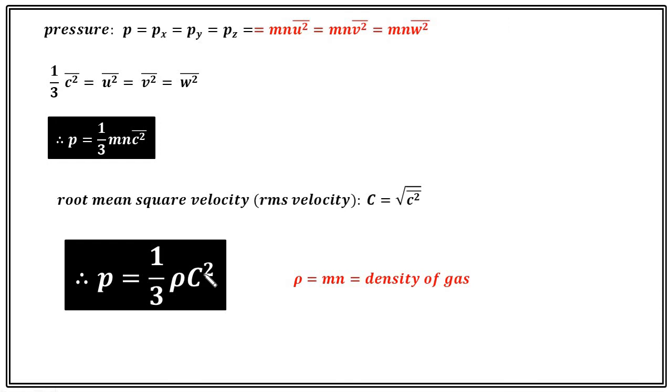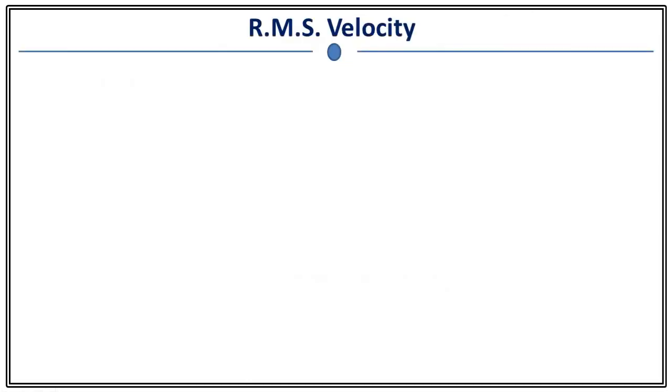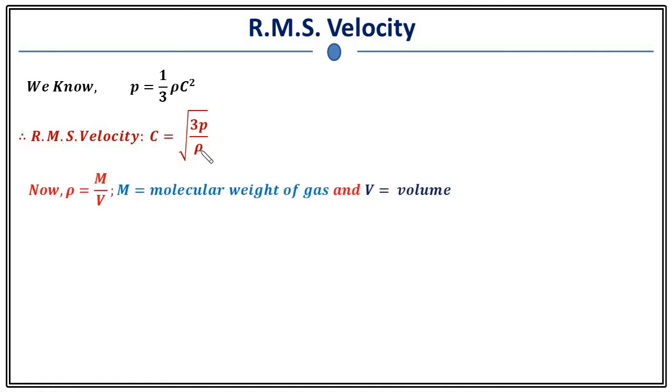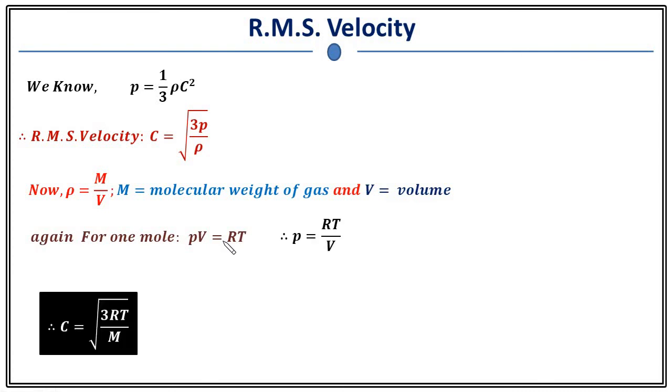Now we will try to derive some important relations. First is RMS velocity. We have just derived pressure equals 1/3 rho c square. From here we can write RMS velocity c is equal to root over 3p upon rho. And what is rho? Rho is density. We can define density like molecular weight divided by volume of the gas. We know for 1 mole of ideal gas we can write PV equals RT. Just substitute this and we will get c equals root over 3RT upon M.